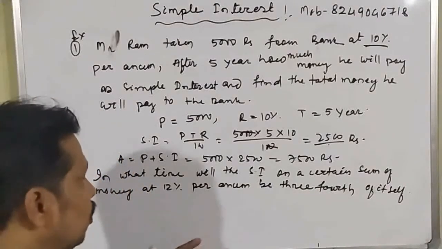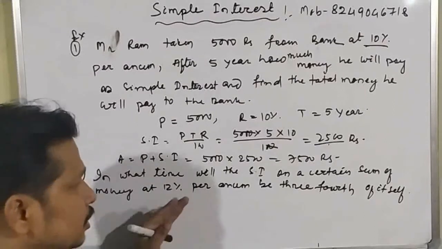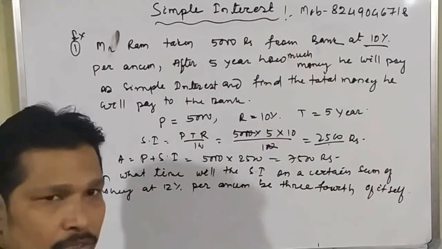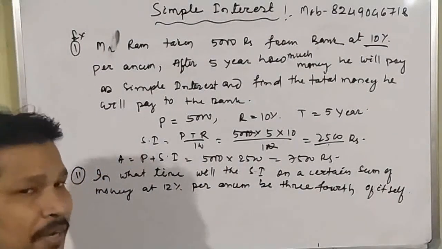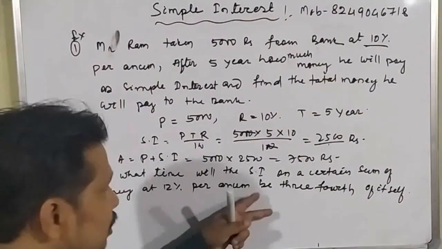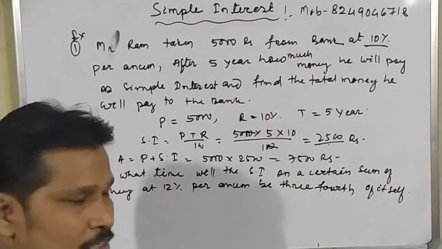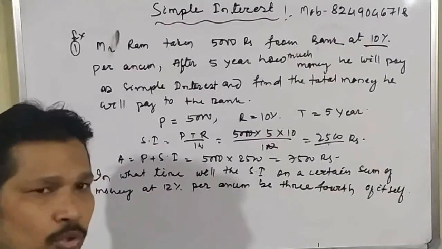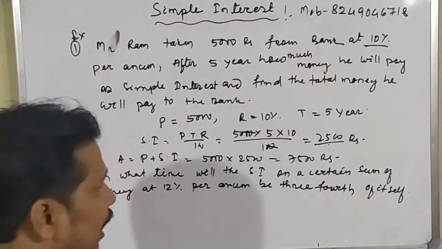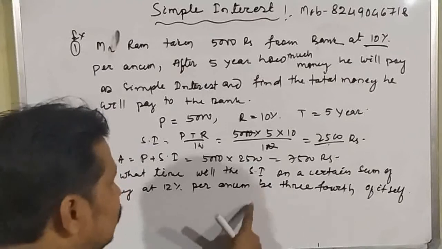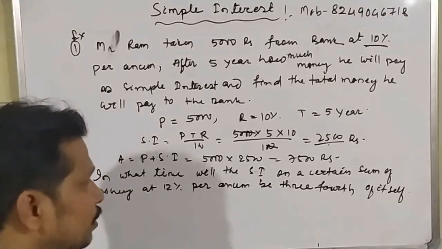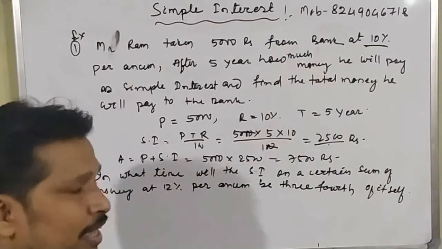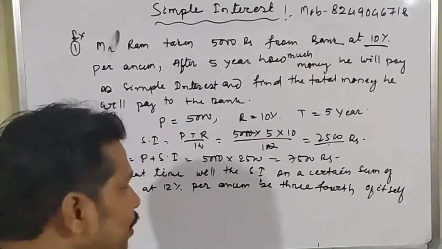So, first of all, we have to let the principal be x, because all those things depend upon the principal. The simple interest should depend upon the principal. So first of all, we have to know the value of the principal. And here the principal is not given, as well as the time period is not given. Okay, student? So we have to assume that the principal is x.